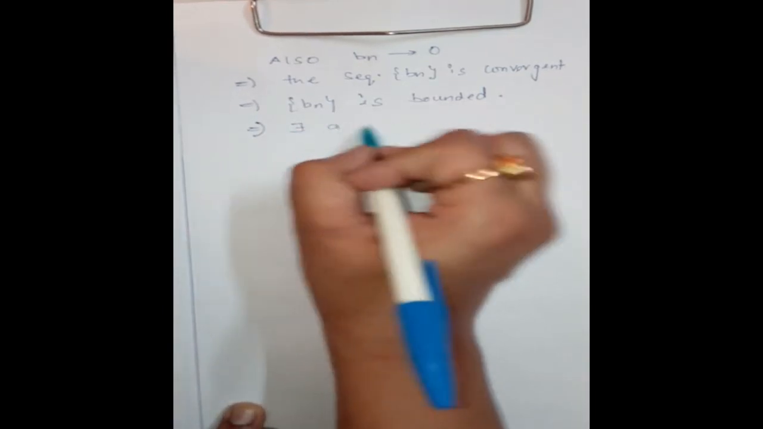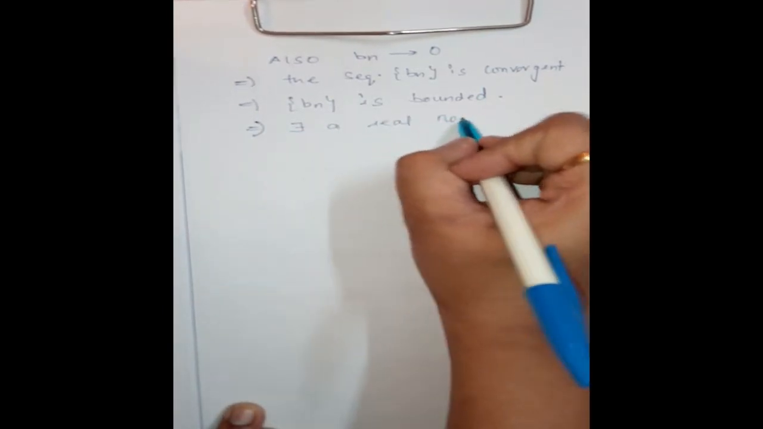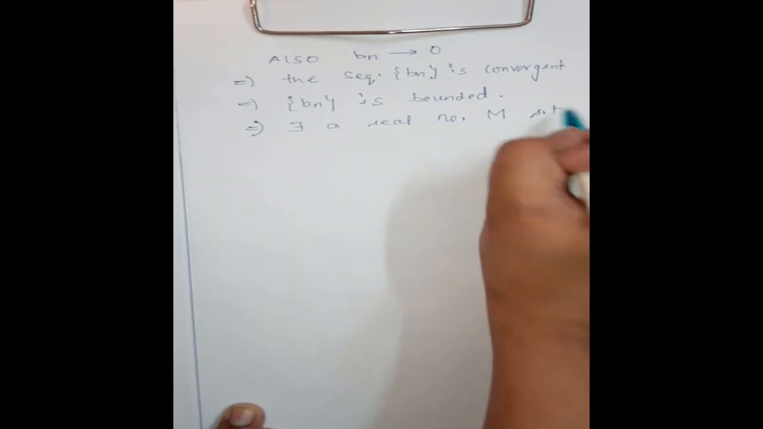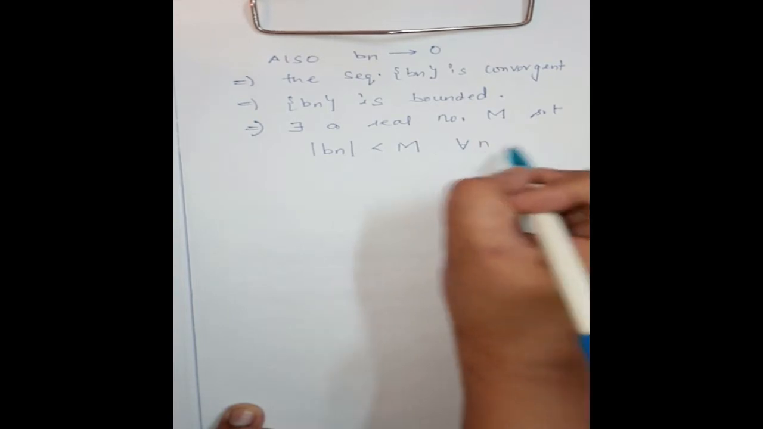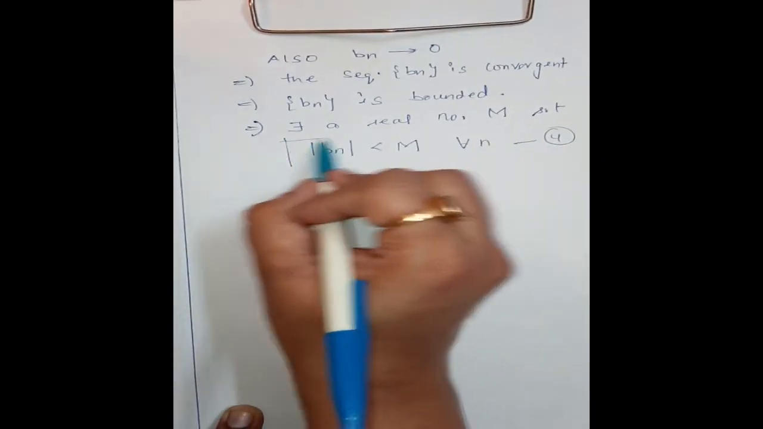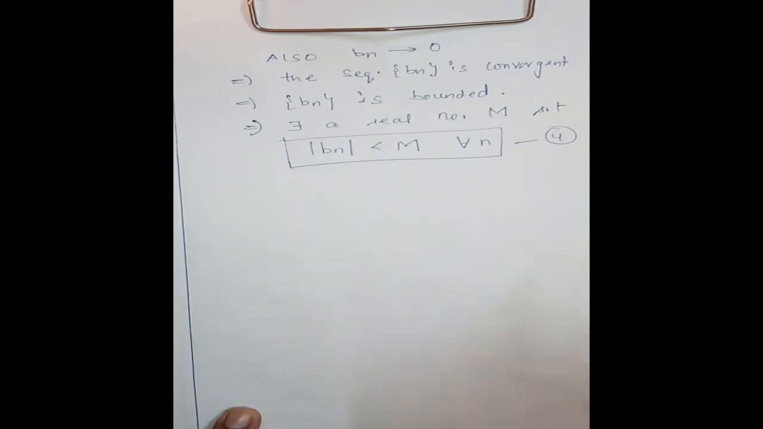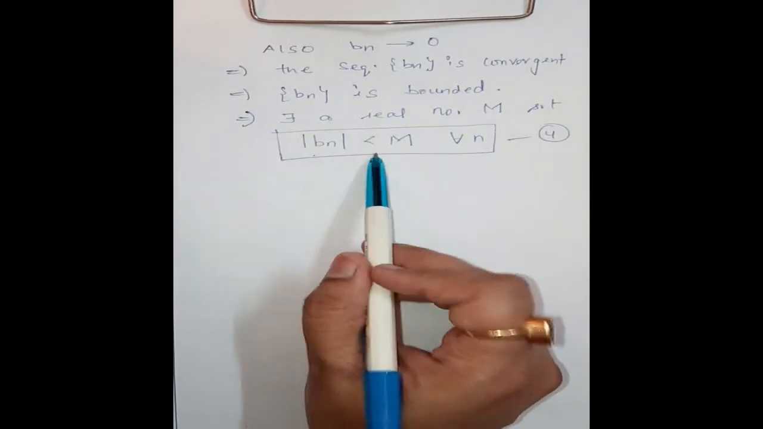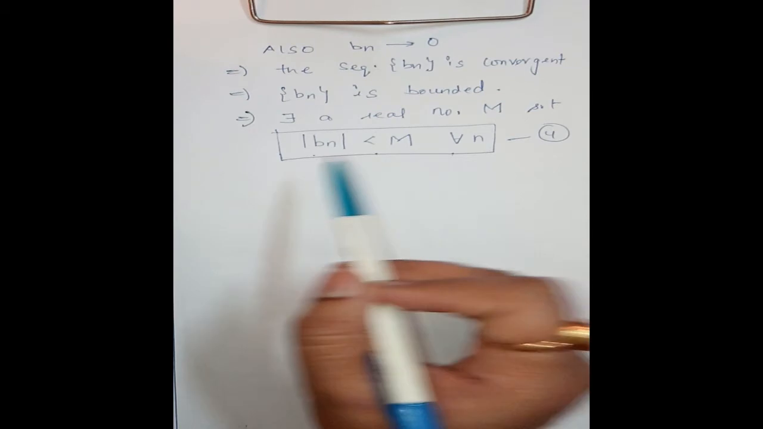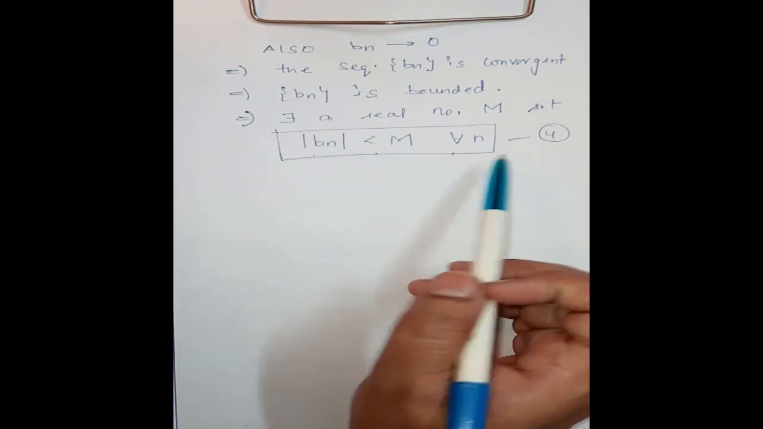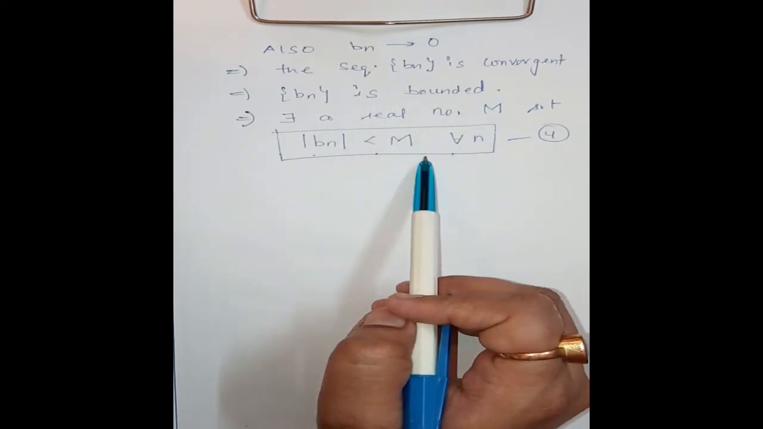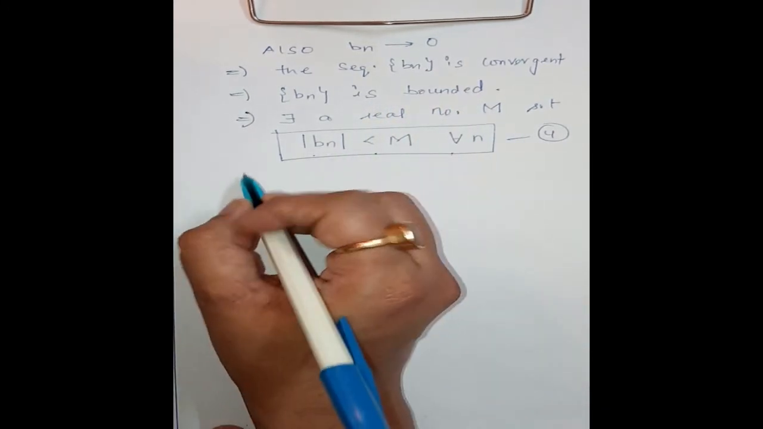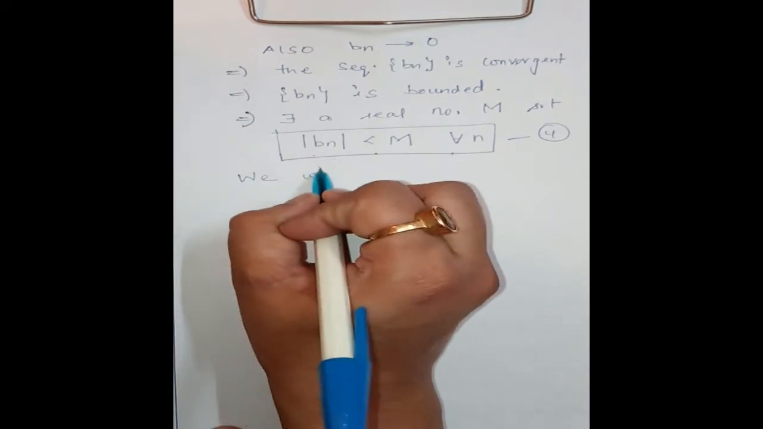Now, using the definition of boundedness, there exists a real number, say capital M, such that mod b_n is less than M for all n. Mark this as 4. Clear? This inequality holds for every n, and we have two inequalities, third and fourth: first using the convergence part and second using the boundedness part. Now we will prove second.